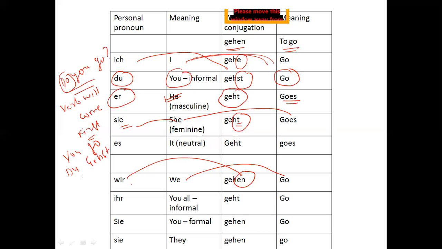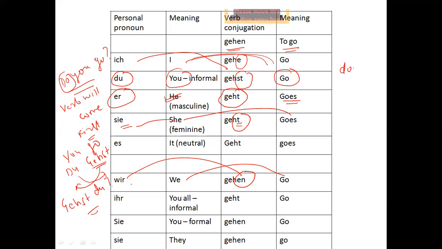And if I need to write "do you go", then the verb will come first and the pronoun will come second. Then I will write gehst du, and then a question mark.